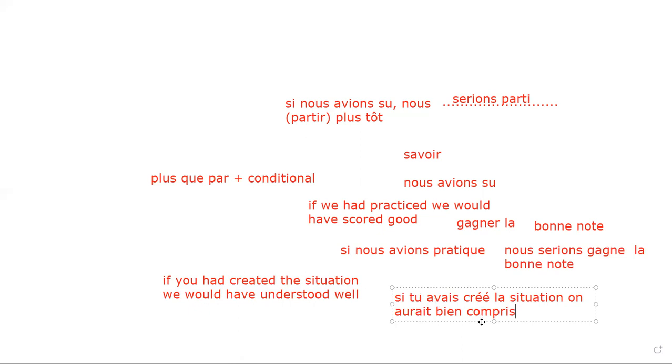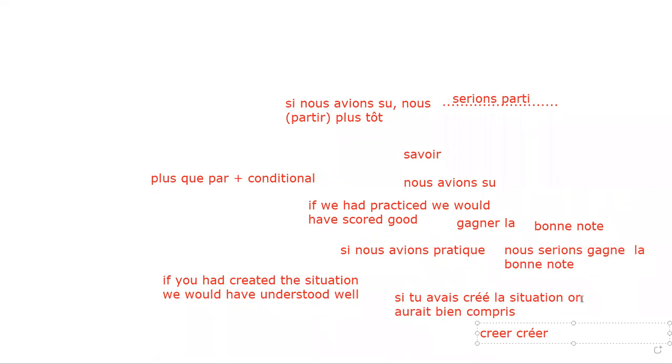Créé is the past participle of the verb créer. Is it clear to you, all of you? Oui. C'est clair. Si tu avais créé la situation. If you had created a situation, created.